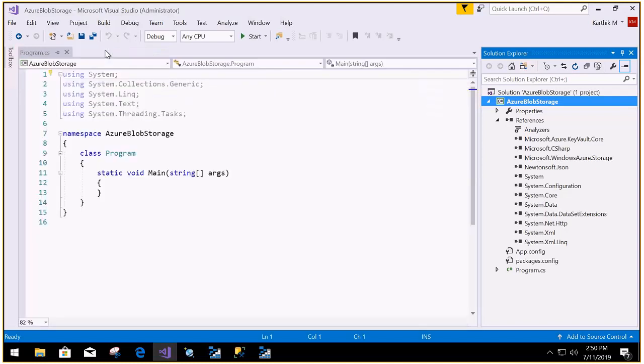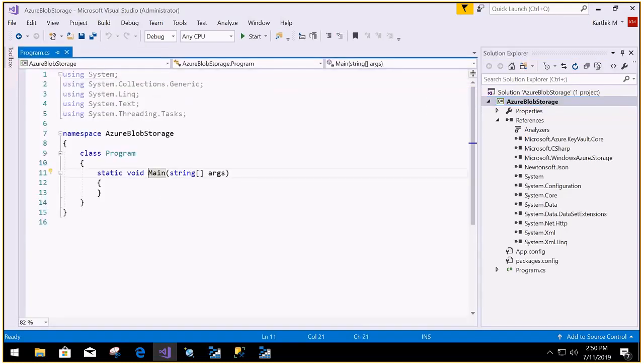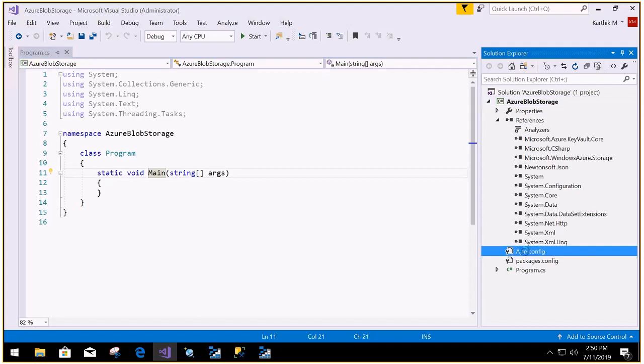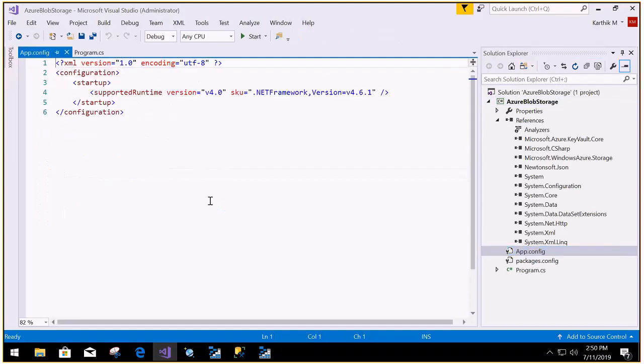Now we are going to write the code, but before that I want to ensure that it connects to my local storage. So in order to work with the local storage, I'm going into my app config file. In the app config file, I'm going to provide appSettings inside the configuration.